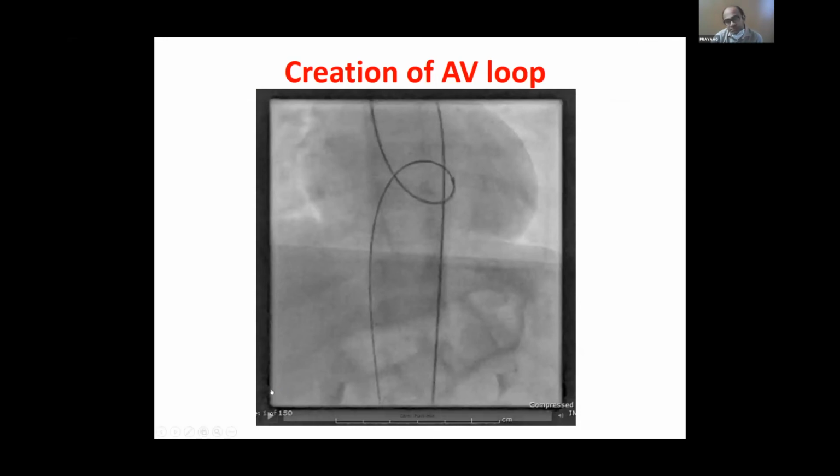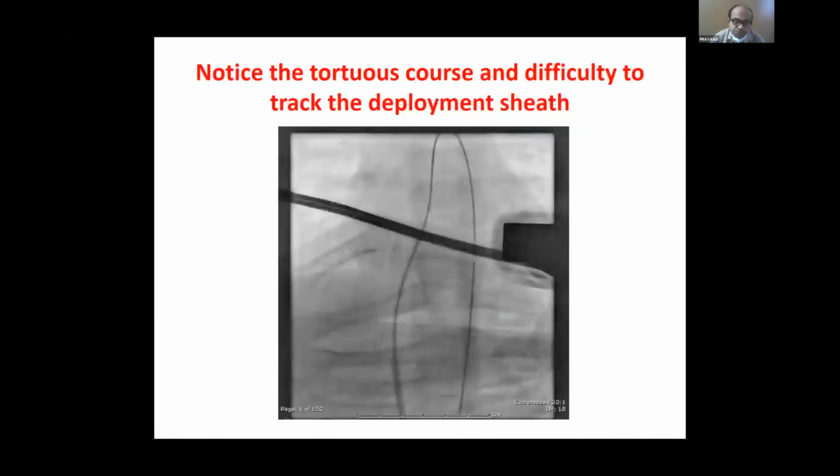As usually happens, we took an AV loop as we do for any other shunt or a VSD for that matter. We crossed from the systemic side and made an AV loop. In this step one can see that when we were trying to negotiate the sheath down from the exteriorized end across the tunnel into the aorta, there was quite a bit of tortuosity. There was a bit of struggle when we were railroading the sheath down, but eventually it made it across the tunnel.